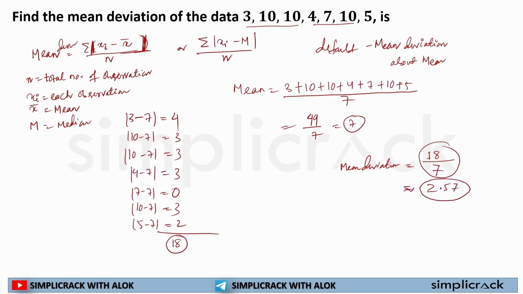It will come somewhere around 2.57. So this is how you will be calculating the mean deviation of a given set of data. I hope this is clear to each and every one of you. First, calculate mean or median, whichever is asked. If nothing is asked, you will be doing mean. Then take the difference and take positive values. Add all these values and divide by the total number of observations.